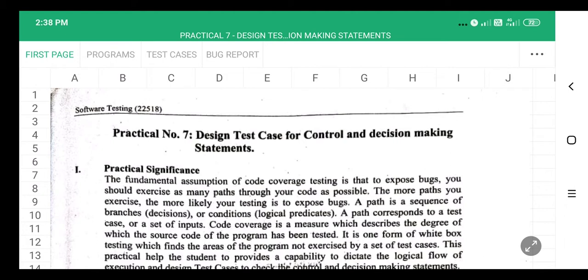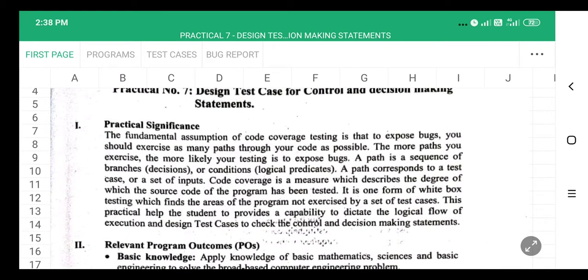So, the practical title is Design Test Cases for Control and Decision Making Statements. I know everybody will be familiar with the control and decision making statements. Everybody cleared the subject of C, CPP, and Java in previous semesters. So here we have to perform testing on for loop, do while loop, if else statement, and switch case.